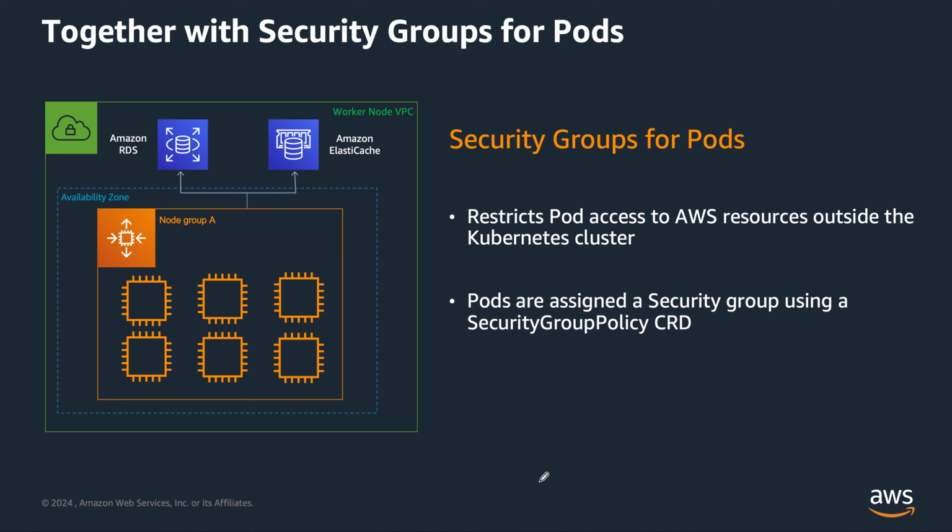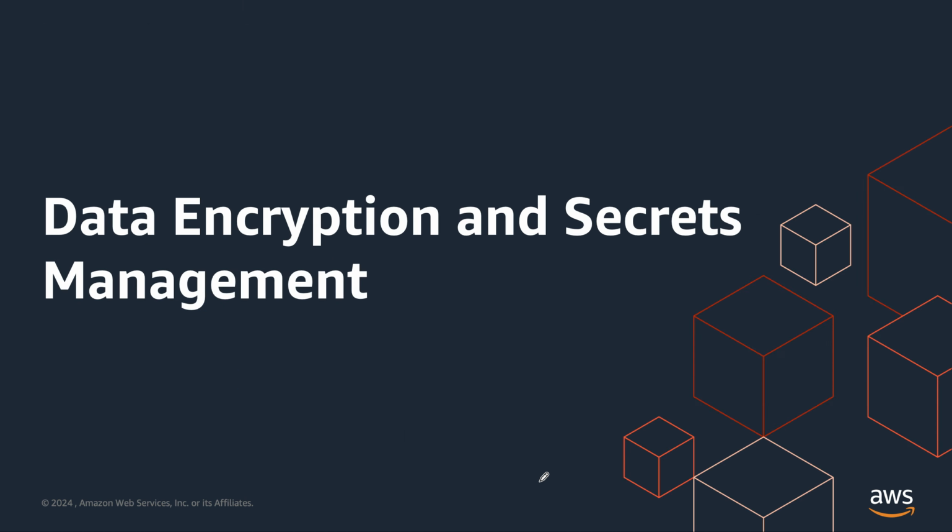And this is a continuation of our previous discussion, security groups for pods, right? So remember, whenever policies are scoped to a service account, it of course associates a set of ingress and egress rules with the service account, right? So pods are assigned a security group with the help of the security group policy CRD that you are writing in the manifest files, right?